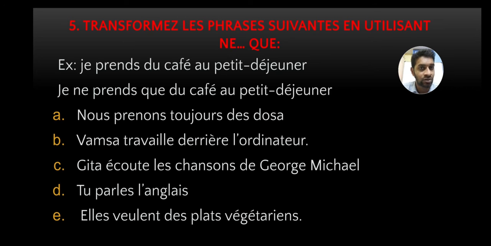Geeta n'écoute que les chansons de George Michel, pardon. Right, so it's actually Michel or Michael, there are different pronunciations.